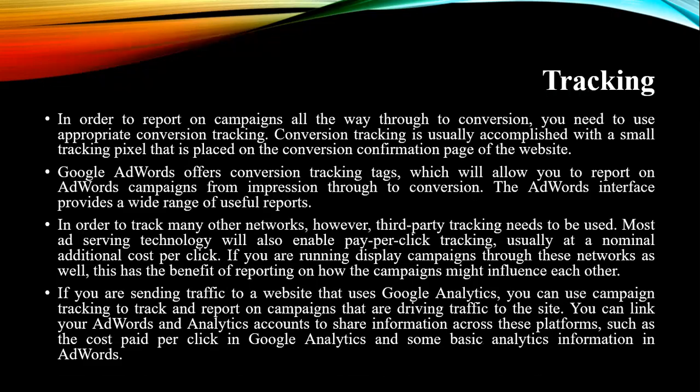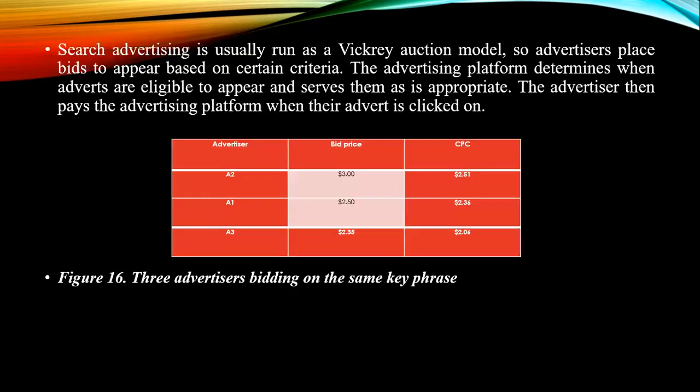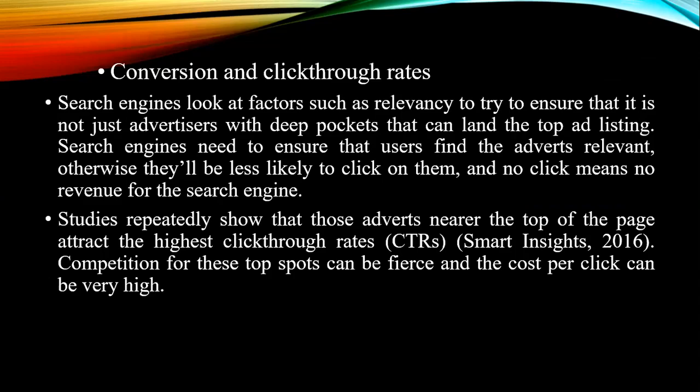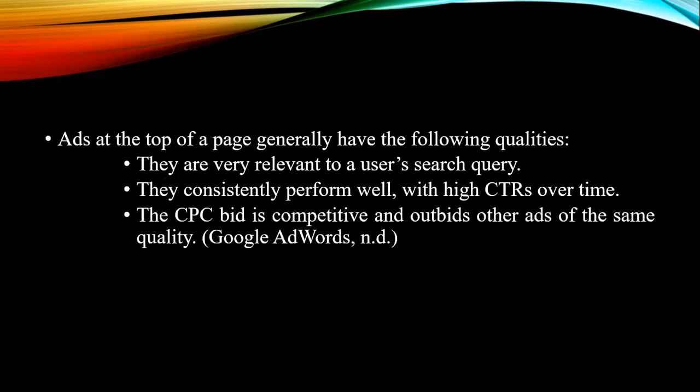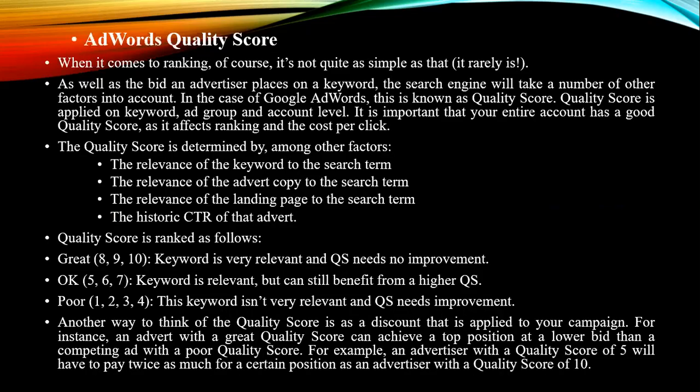So this is one more topic related to bidding and ranking for search ads. How are they going for bidding here, for a particular website or maybe an ad to generate? This is how the process will go: conversion and click-through rates. Then they can go for a bidding process with the different options. Then ad quality scores, they can concentrate on here.